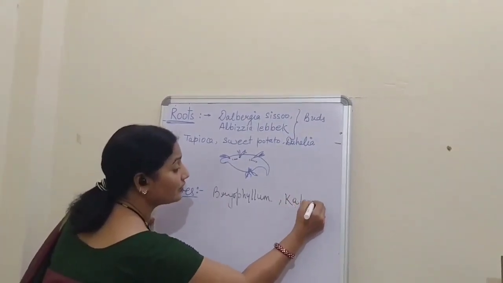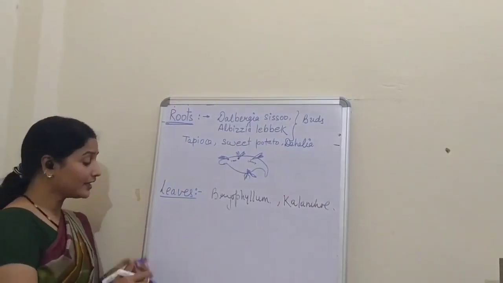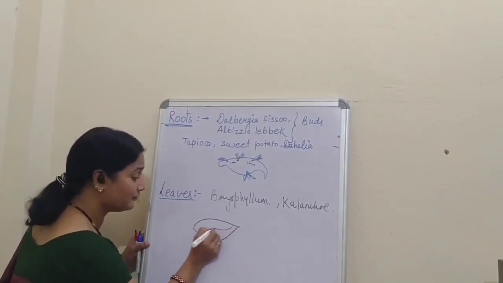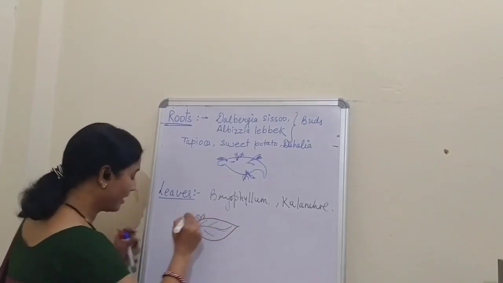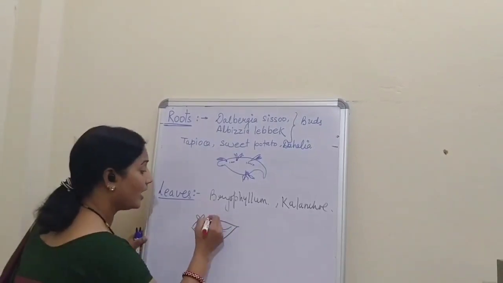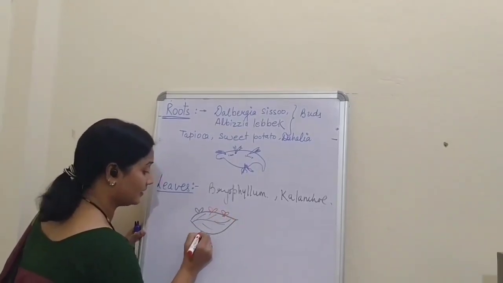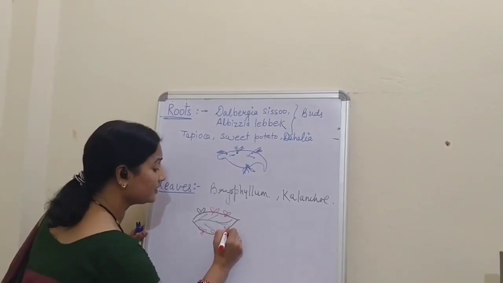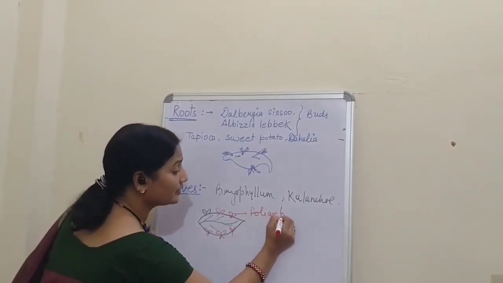Kalanchoe can also be an example. In bryophyllum, at the margins of the leaf, new buds germinate like this. And these buds are called foliar buds.